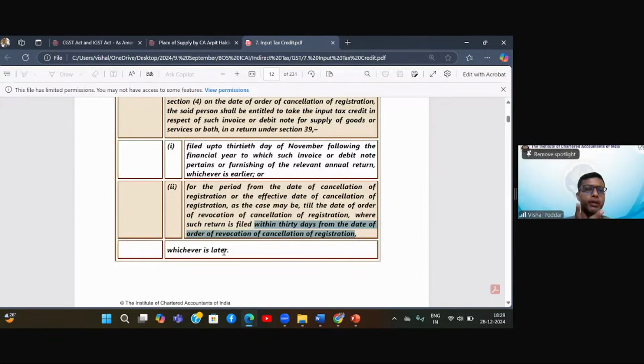But in the second example, the revocation order comes on 25th of November. Now practically, within 5 days, because your due date is 30th of November, it may not be possible. It would be unfair to ask you to do it in 5 days. So there, whichever is later, this 30 days rule is applicable. In other words, you should have a minimum of 30 days to file the pending returns. Okay. I understood, sir, now. Understood? Perfect. Yes, sir.